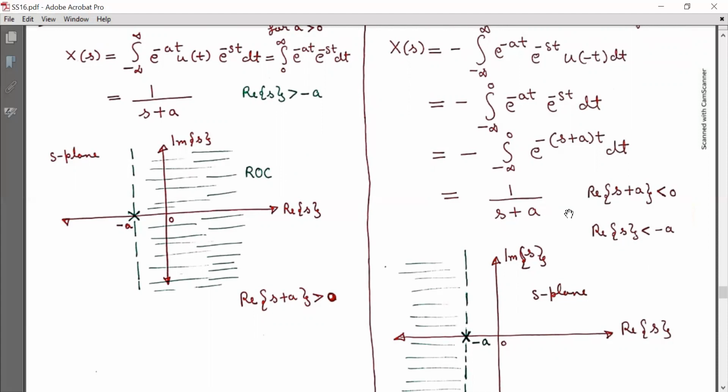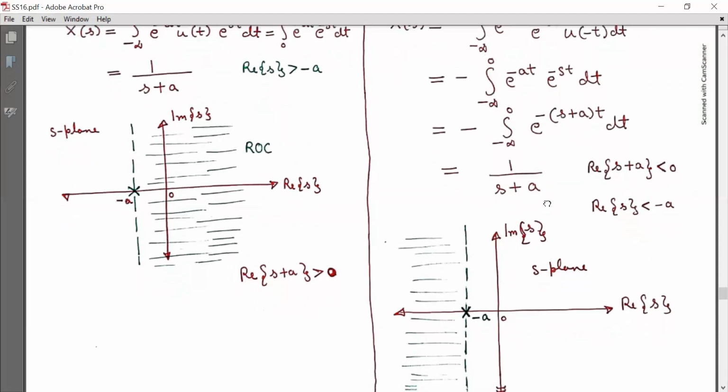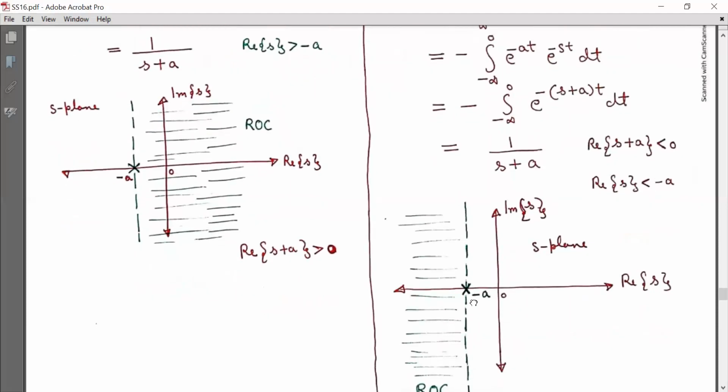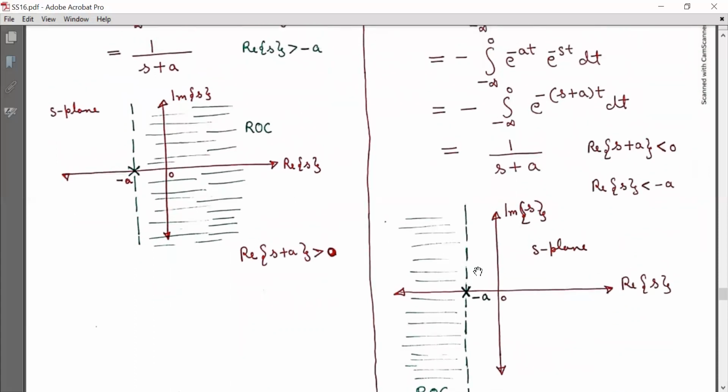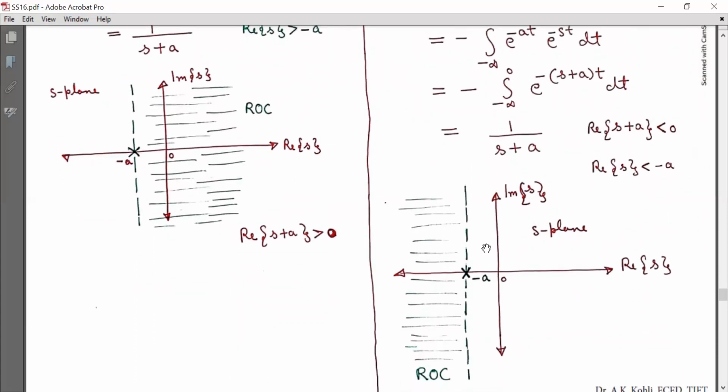Now, capital X(s) exhibits one pole at s equal to minus a, as shown here in the plot. On the x-axis I have plotted real s, and on the y-axis I have plotted imaginary s. But the region of convergence, that is the ROC, is different. Look at this. The shaded portion is the ROC.